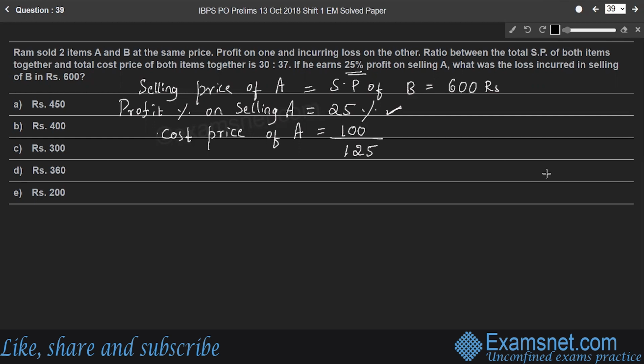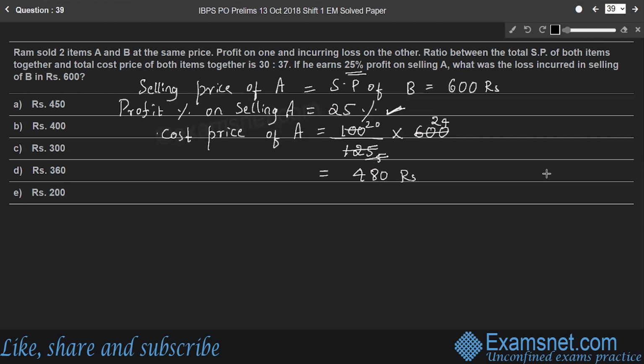If the cost price is 100 rupees, the selling price will be 125 rupees. So profit will be 25%. Therefore, if the selling price is 600 rupees, what will be the cost price? So 25 into 5, 25 into 24, and 5 into 20 is 100. So 480 rupees is the cost price of A.